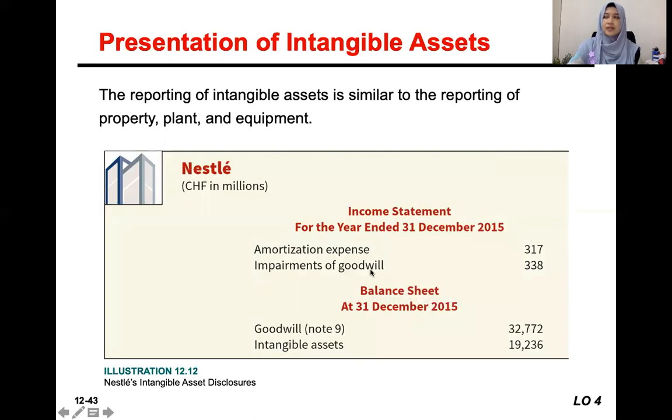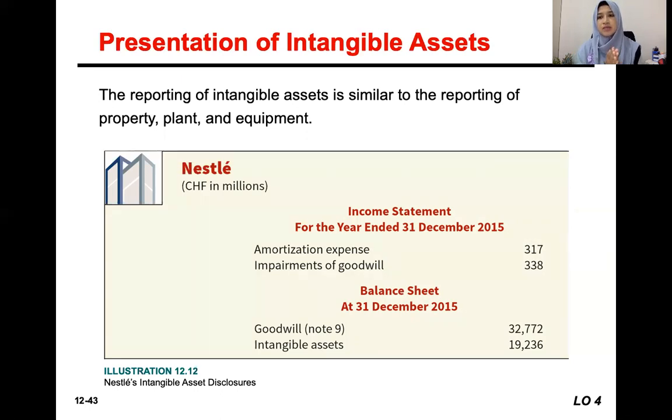Okay, let's say for this Nestle company, the example in the income statement would present the amortization expense and impairments of goodwill. On the statement of financial position, it would have goodwill and then intangible assets. So we split the whole intangible assets into two main categories in the statement of financial position.